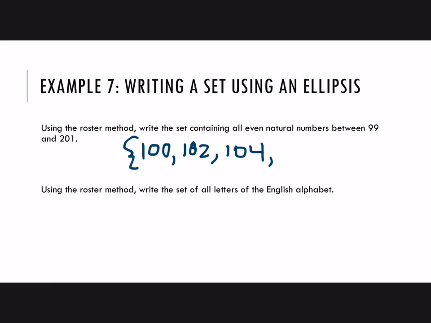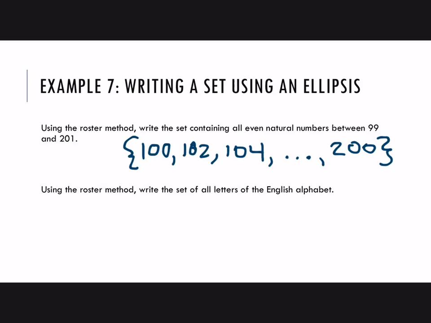And actually, let's even skip that one. 3 is good enough. So somebody looking at this can see that we mean the even natural numbers. And then you write the ellipsis to indicate that it continues on in this same pattern for a while. And then you just put the spot where you stop. The last one of those numbers is 200. And then you don't have to write all of those out.